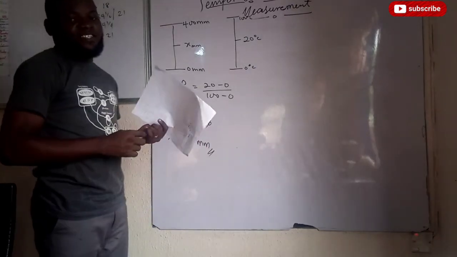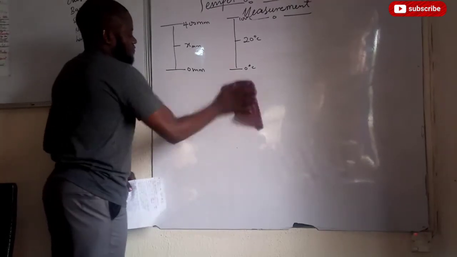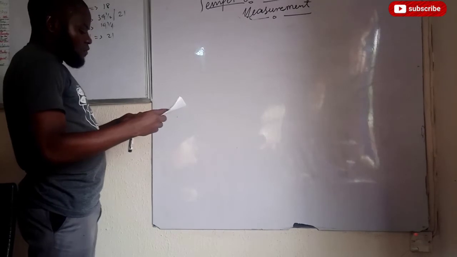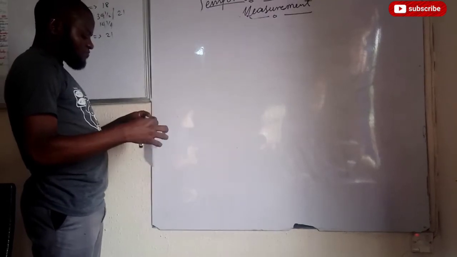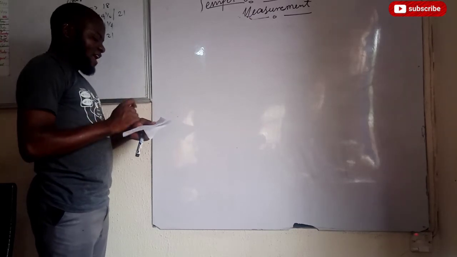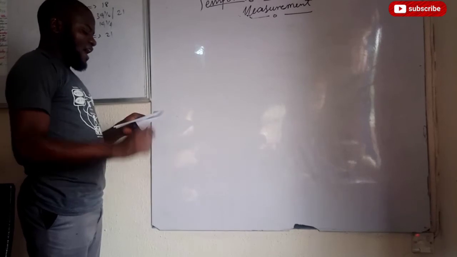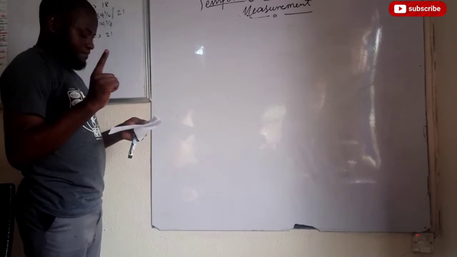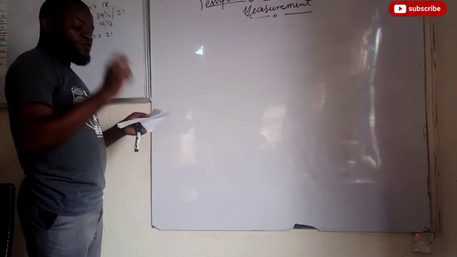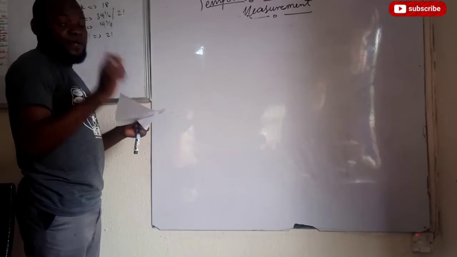Do we understand this now? Good. Let's go for the fourth question now. As for the fourth question, the length of a mercury thread when it is at 0 degrees Celsius, 100 degrees Celsius, and at unknown temperature theta is 25 millimeter, 225 millimeter, 175 millimeter respectively.